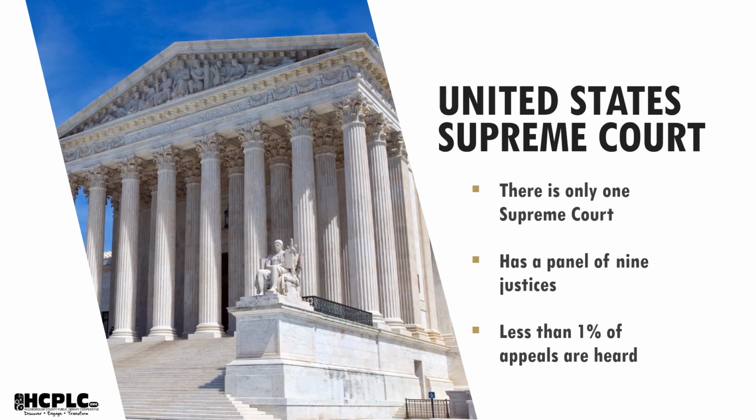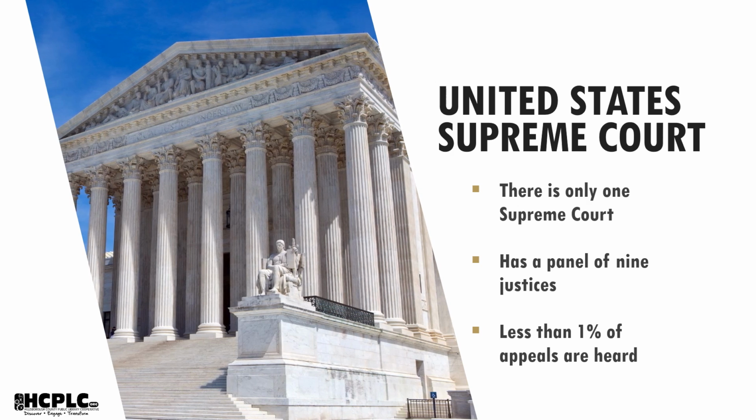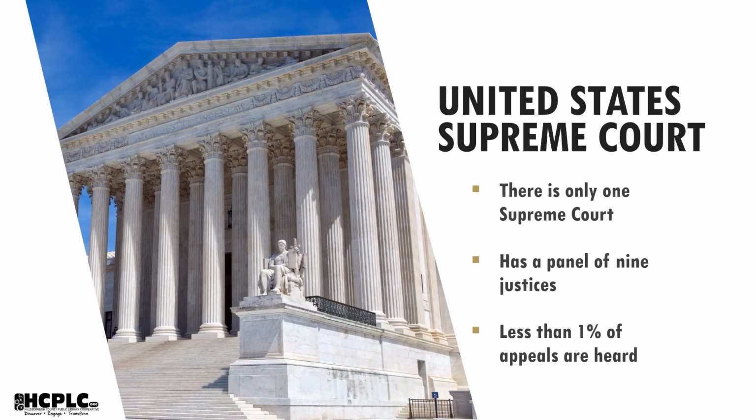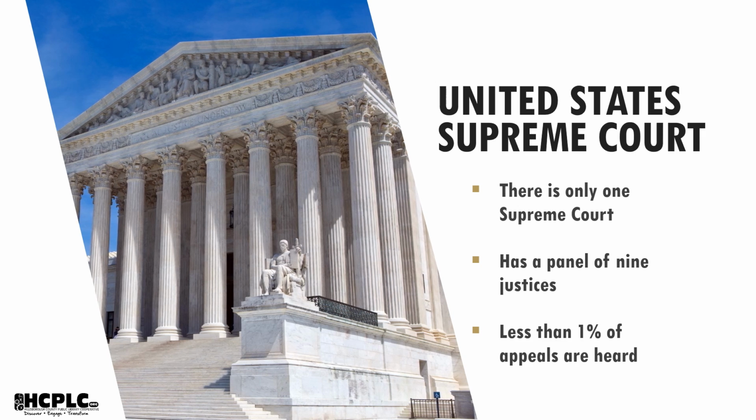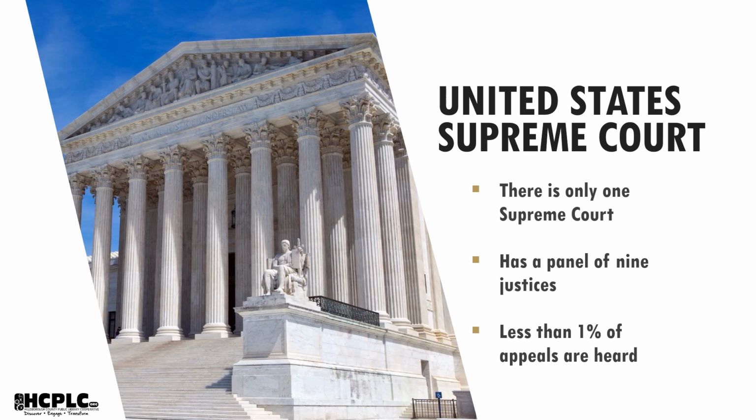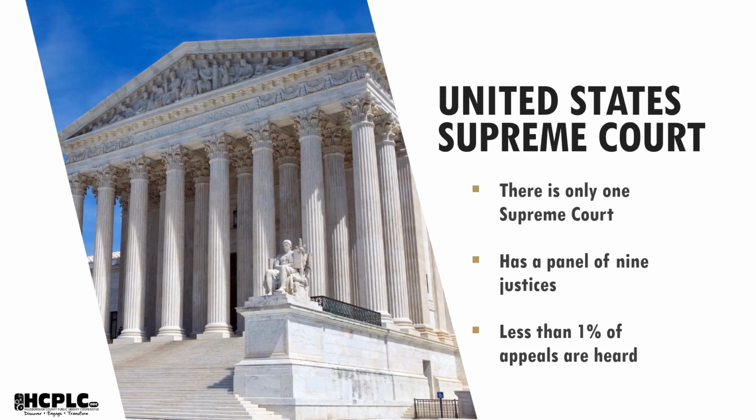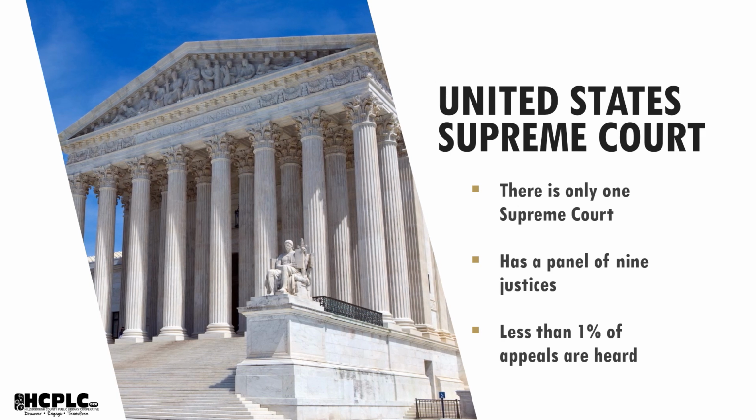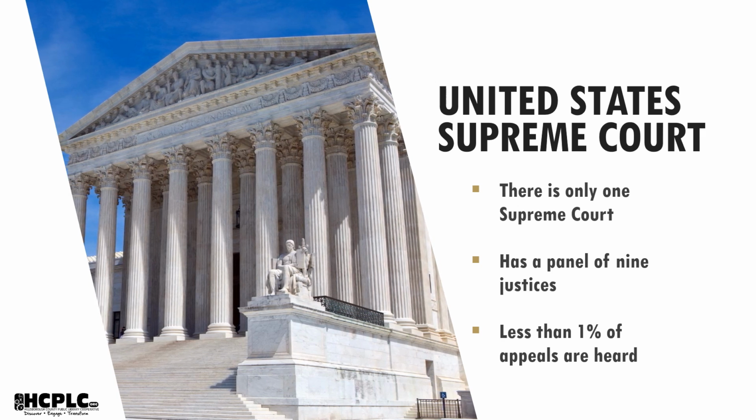Parties ask the court to hear a case by filing a writ of certiorari. If the writ is granted, the Supreme Court will accept briefs and conduct an oral argument. If the Supreme Court does not grant the writ, the lower court's decision stands. Less than 1% of appeals to the Supreme Court are heard.